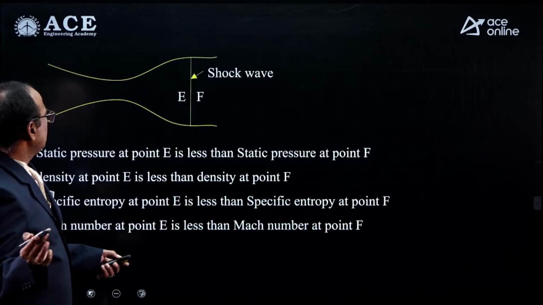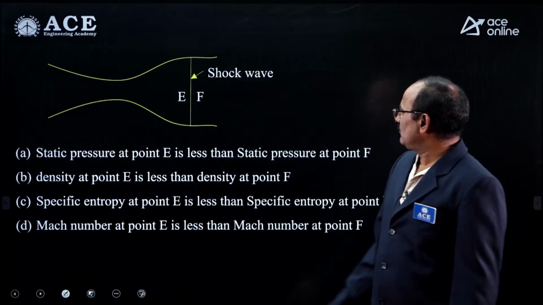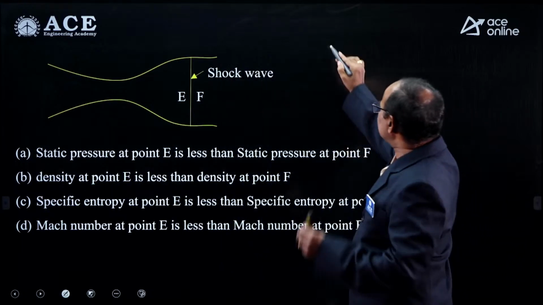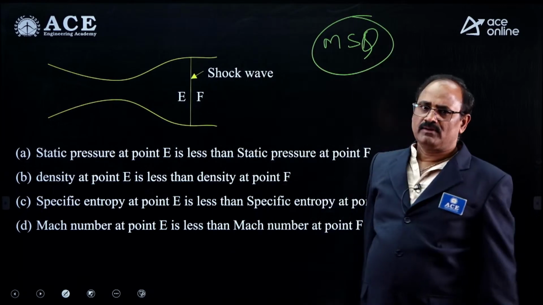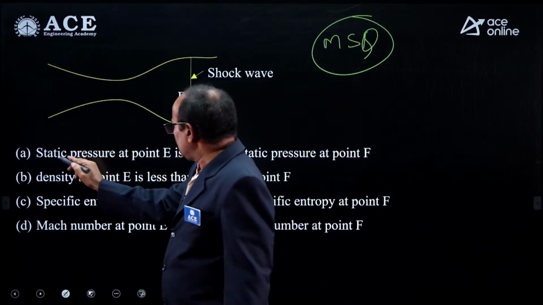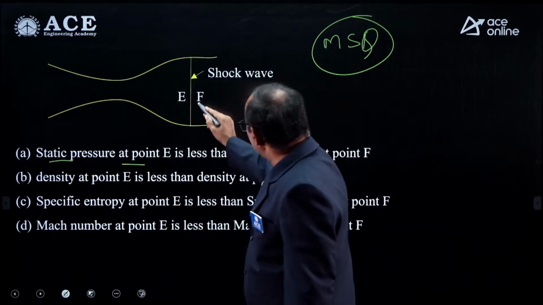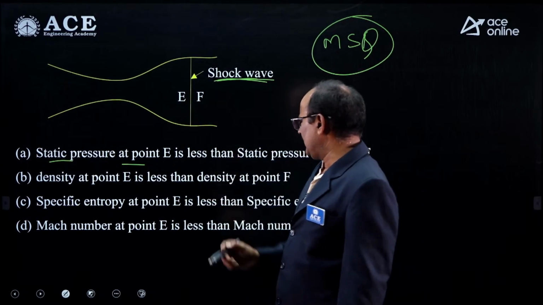Similarly, look at another question, which is given under compressible flow. It is an MSQ type question, where more than one option is correct. Look at the first statement: static pressure at point E. This is the normal shock wave, a shock wave developed somewhere in between E and F.